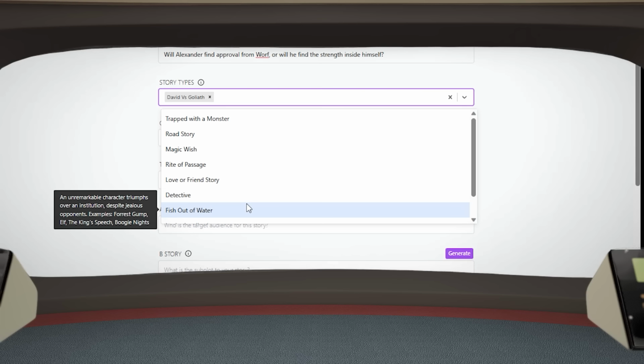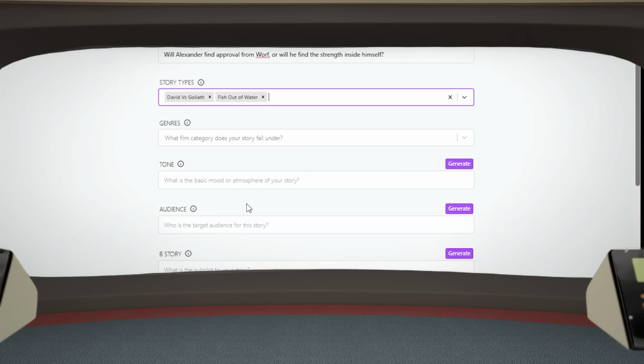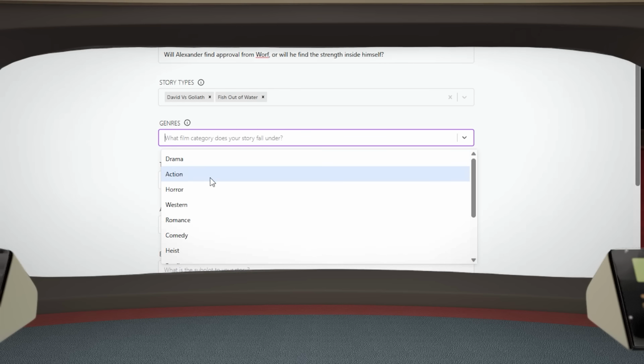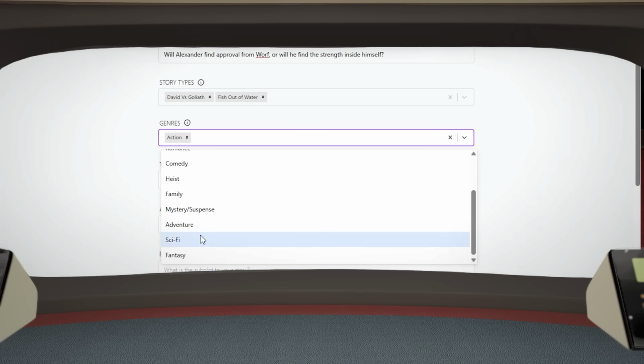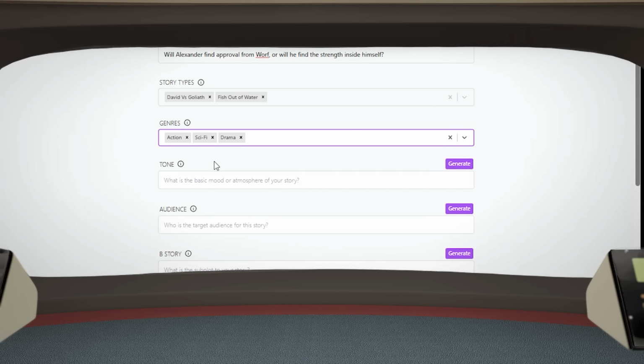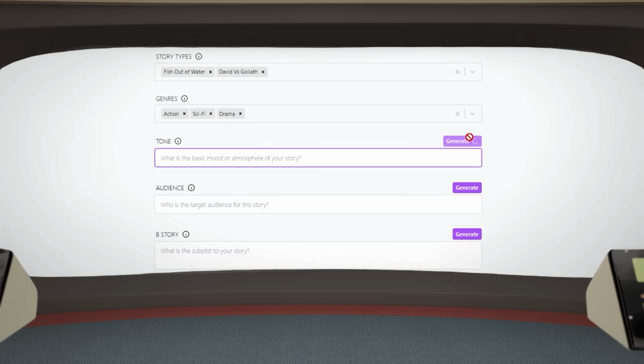That sounds right. What genre is this story? Well, like any good story about trekking through the stars, this has a lot of action in it. I would say science fiction is another acceptable genre. And it's also quite dramatic, what Alexander went through. Confirmed. What is the tone of your story? Tone, I'm not sure about that one. Computer, could you make a suggestion? Generating, please stand by. Heroic struggle sounds great. Confirmed.